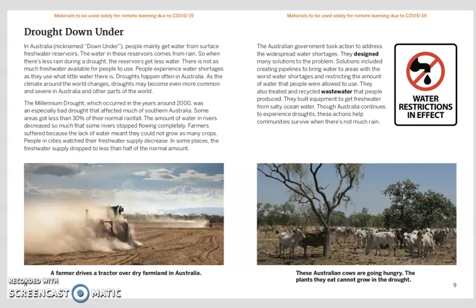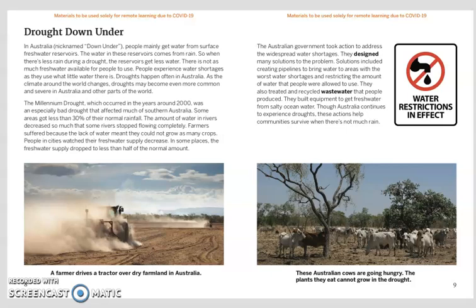The Millennium Drought, which occurred in the years around 2000, was an especially bad drought that affected much of southern Australia. Some areas got less than 30% of their normal rainfall. The amount of water in rivers decreased so much that some rivers stopped flowing completely. Farmers suffered because the lack of water meant they could not grow as many crops. People in cities watched their freshwater supply decrease. In some places, the freshwater supply dropped to less than half of the normal amount.